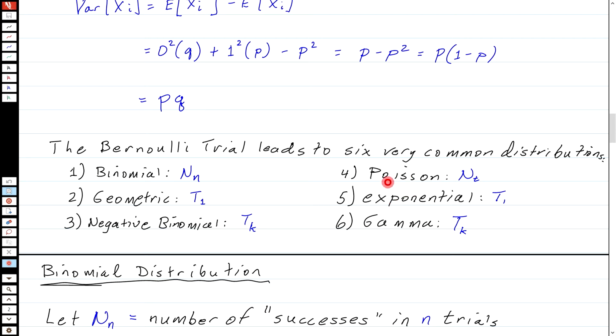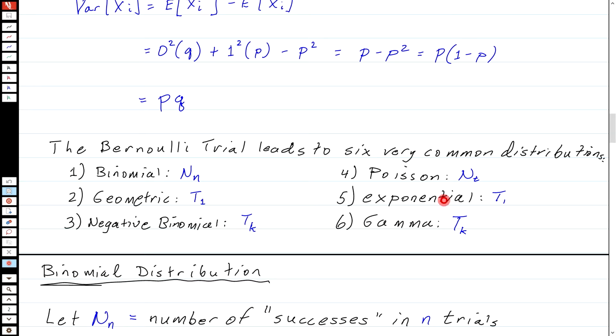The first is called Poisson, and we're going to call it N sub t. And this is the number of successes or arrivals in time interval t. Exponential is the analogy to geometric, and I'm still calling it T1. This is the time now to the first arrival or first success.